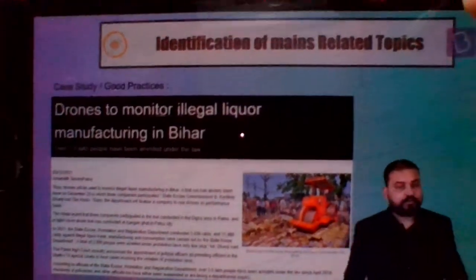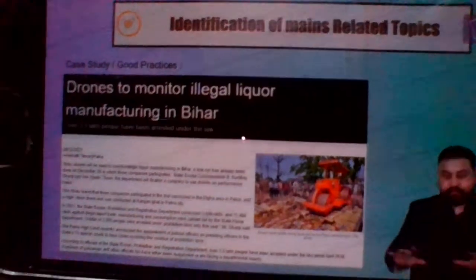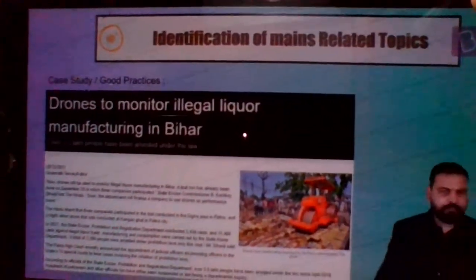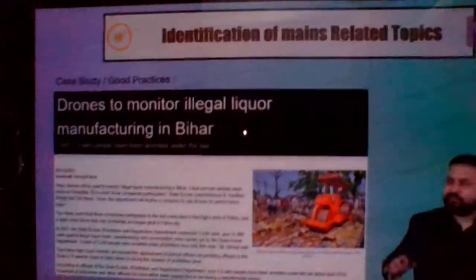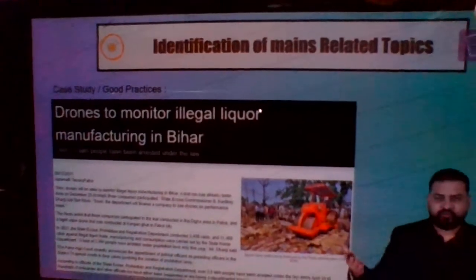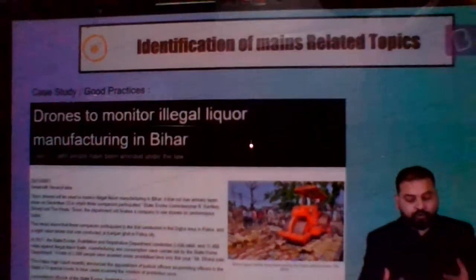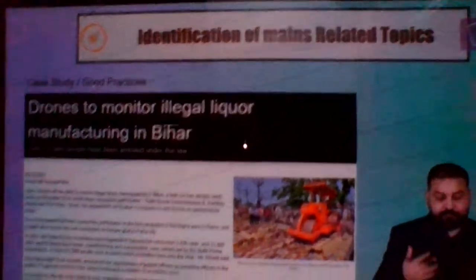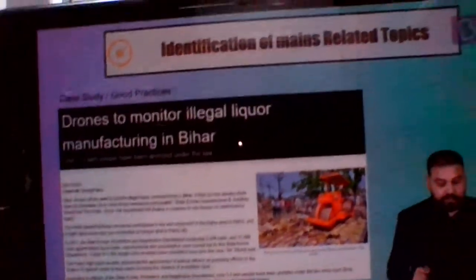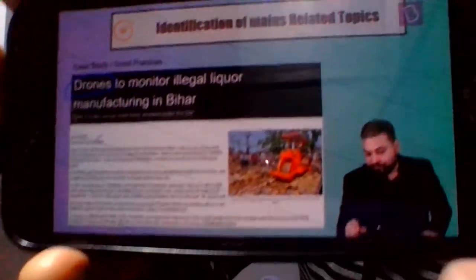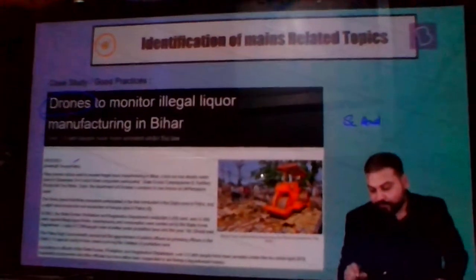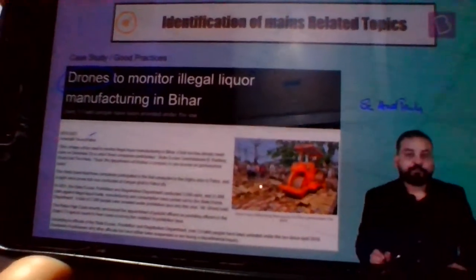I've given you another article. Now look at this. The previous article was very much related to economy or social issues, social justice. Now this article: drones to monitor illegal liquor manufacturing in Bihar. This is 29 December. Drones, so definitely related to science and tech.